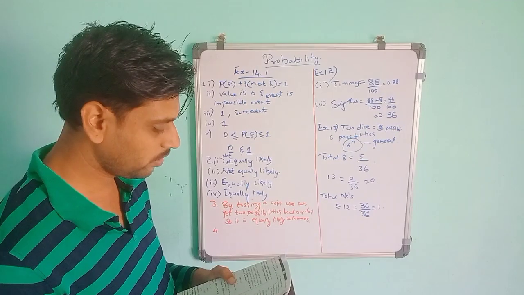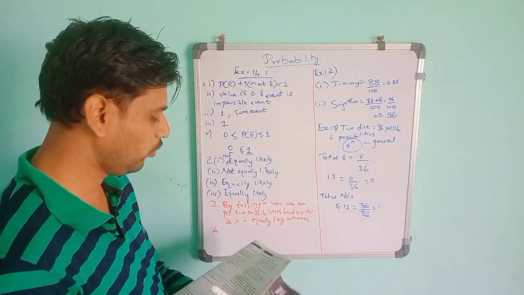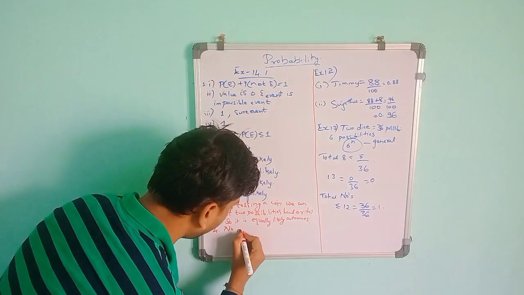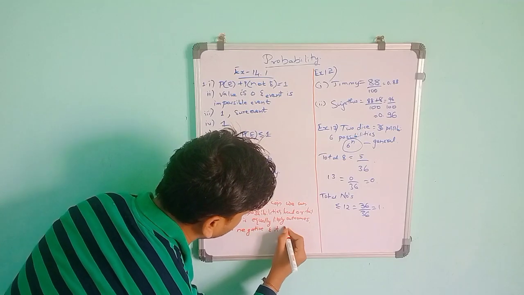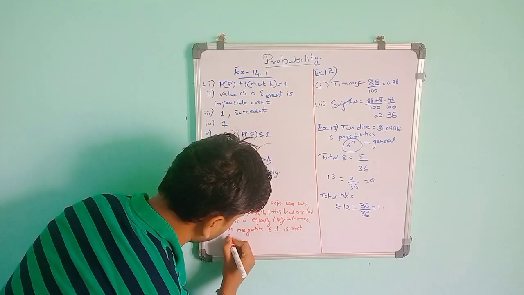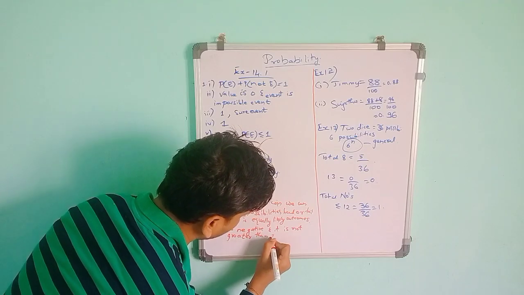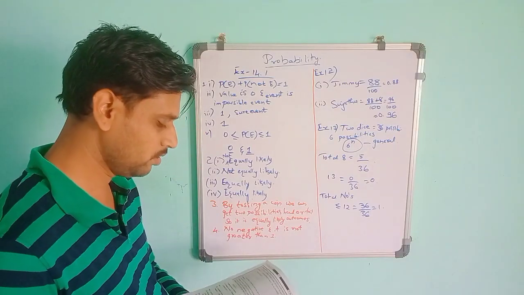But in option B, they have given a negative sign. I told you there will be no negative sign in probability, and it is not greater than 1. Only these two possibilities cannot be the probability of an event.